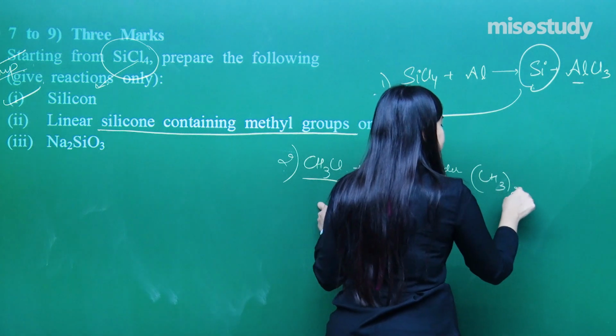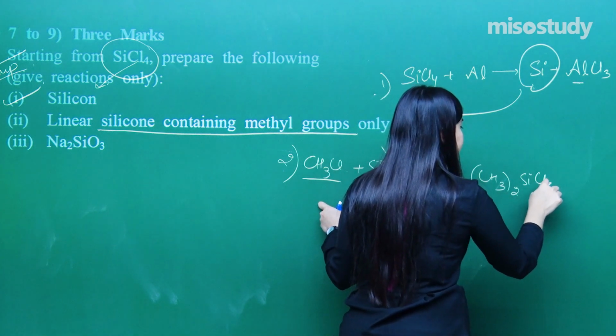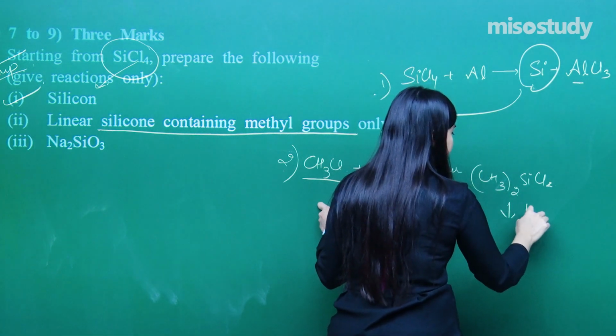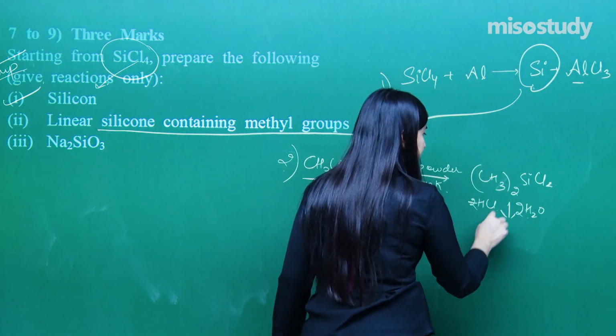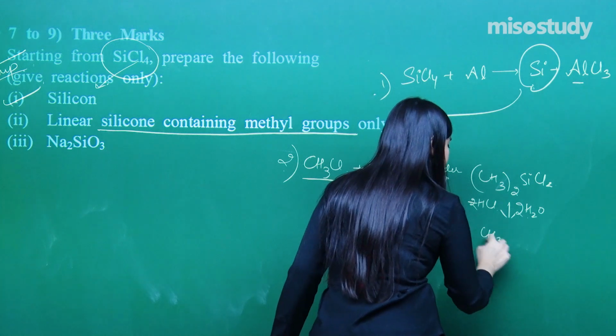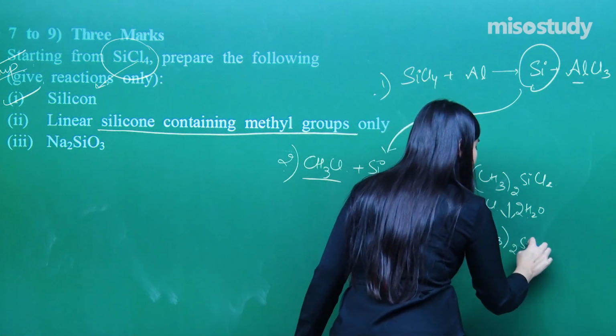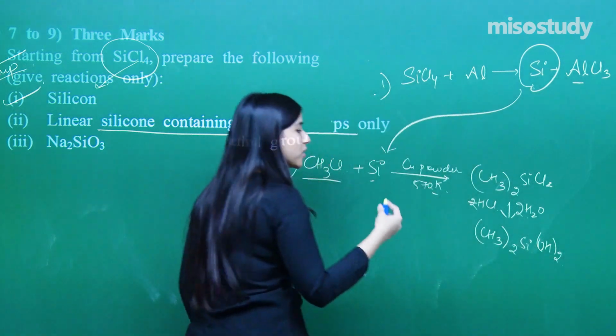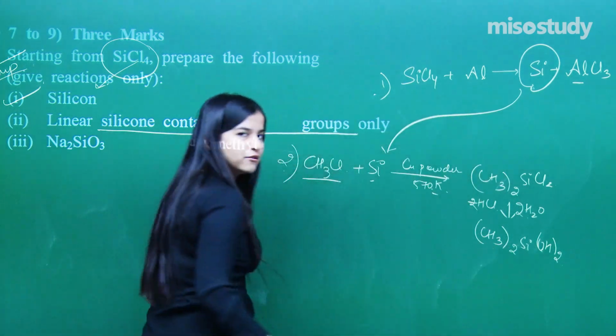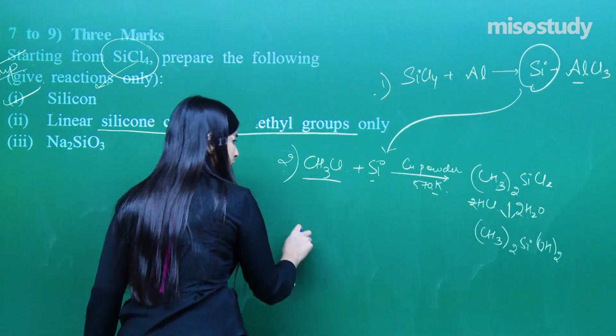(CH3)2SiCl2, yes. Now reaction with water, 2 moles of water, minus 2 HCl, we get (CH3)2Si(OH)2. Now there will be a polymerization with this particular compound, what I needed. So it will be something like this.